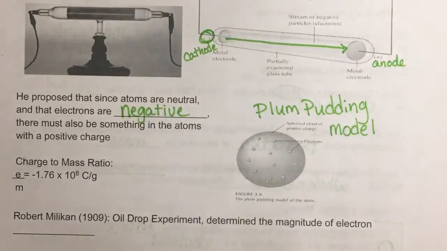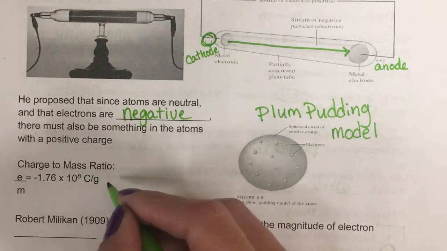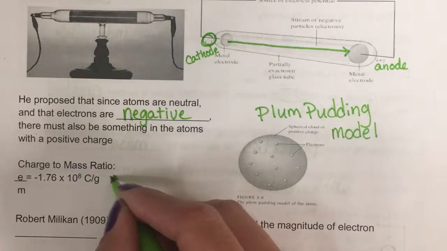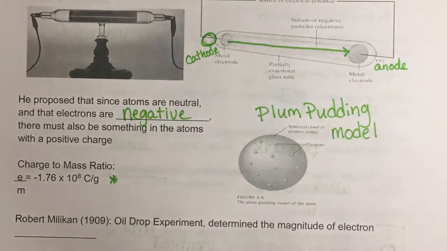So J.J. Thomson also came up with a charge to mass ratio. You don't need to memorize this number. It's given to you, but you'll have to be able to work with it later.